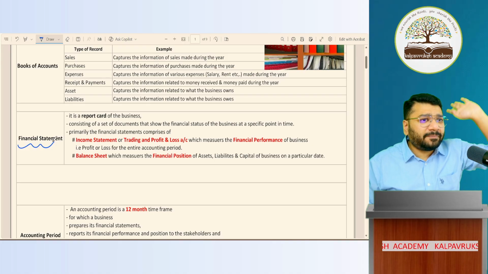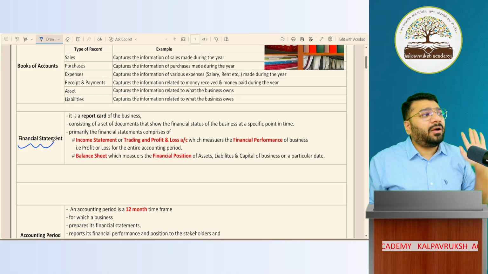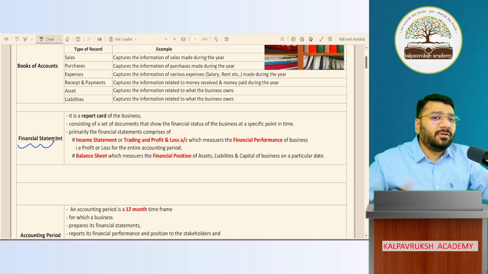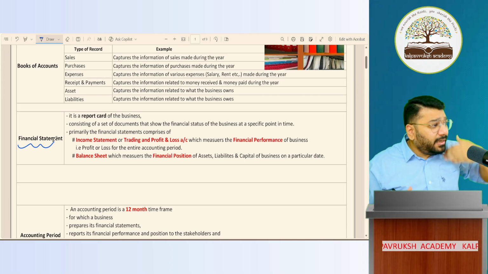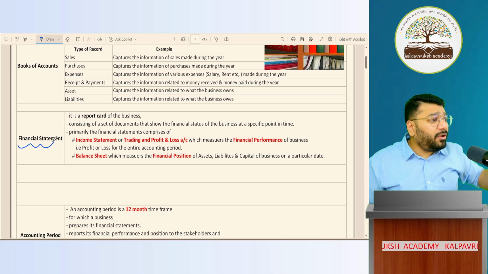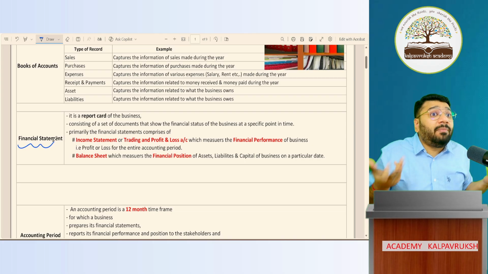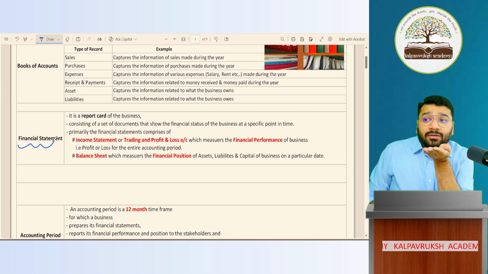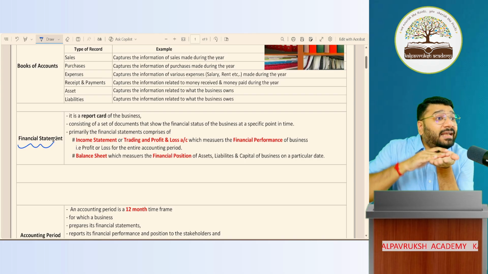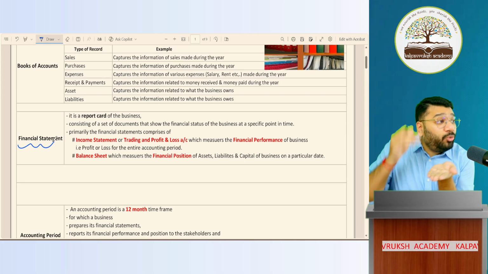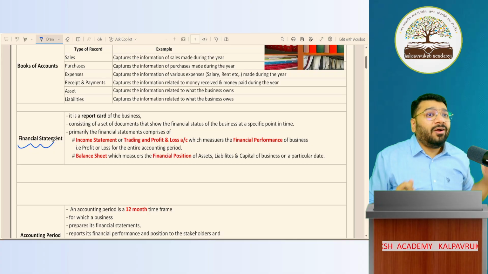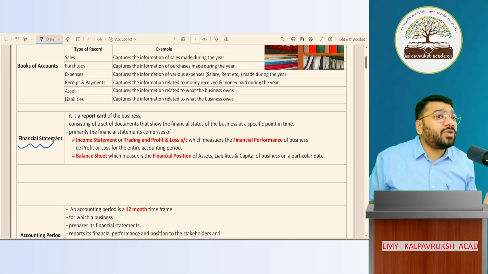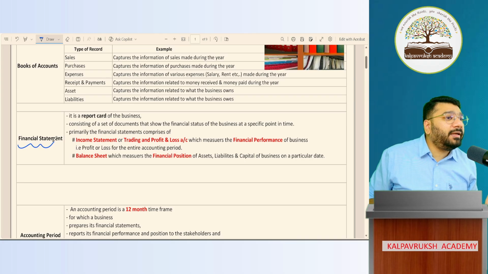All of you businessmen want to prepare accounts. Why? Simple, I want to know, I did hard work for the last 1 year. At the end of 1 year, is my business profitable or not? How will I know it? Based on data. Which data? Accounting data. To get accounting data, first you have to record all the accounting transactions in the books of accounts. Got it, not got it?